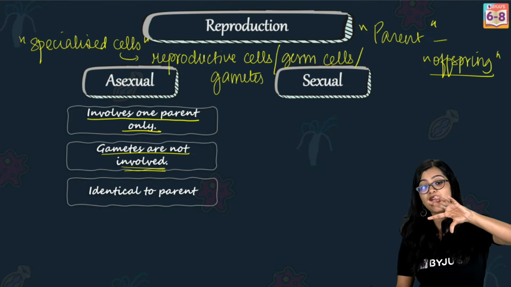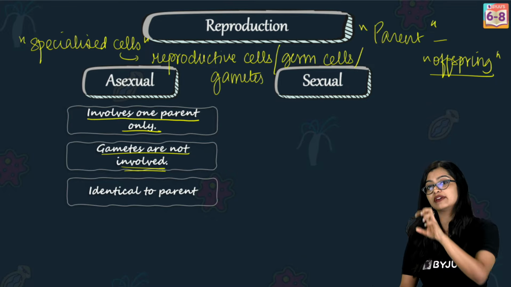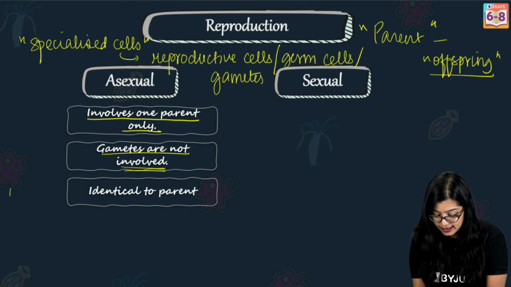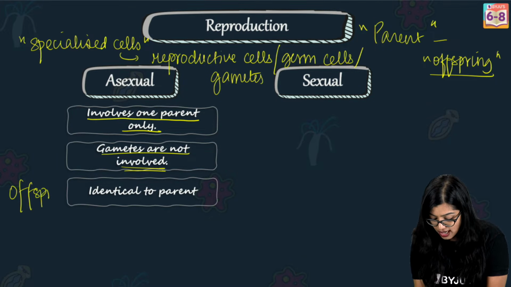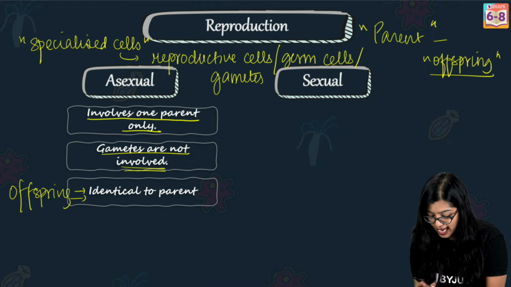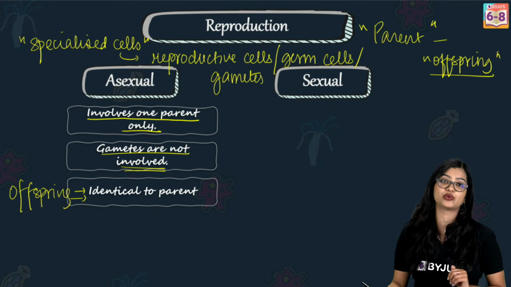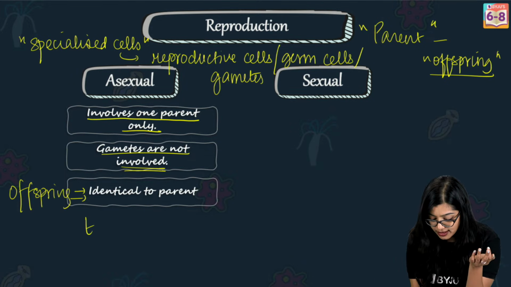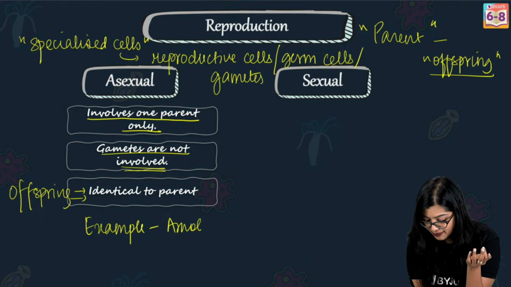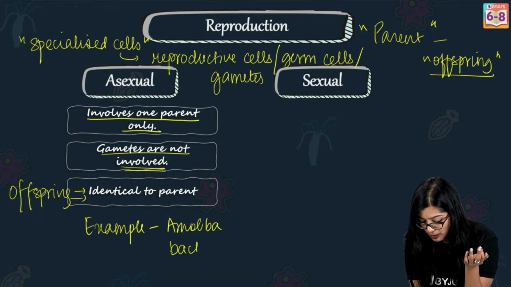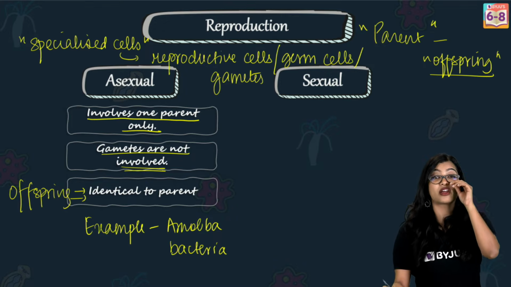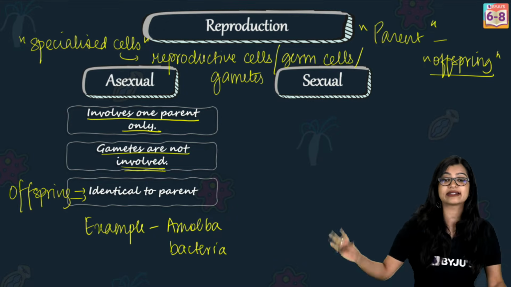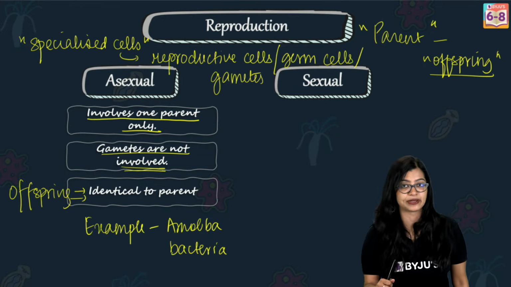Now, because the parent is undergoing certain changes and giving rise to the young one, we see that the offspring or the young one which is produced is actually more or less identical to the parent. So if I were to give you certain examples, amoeba, right, bacteria, Spirogyra, hydra, these are all examples of organisms that carry out asexual reproduction.